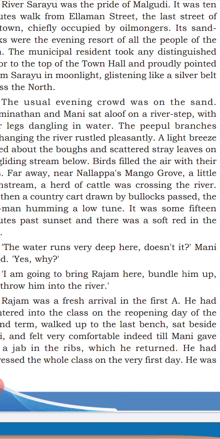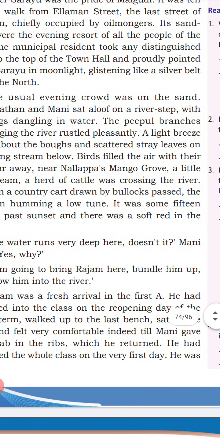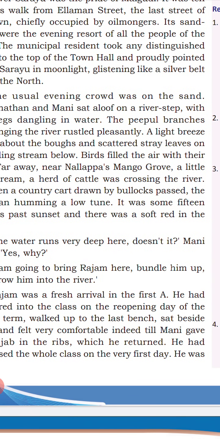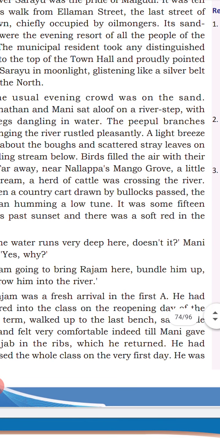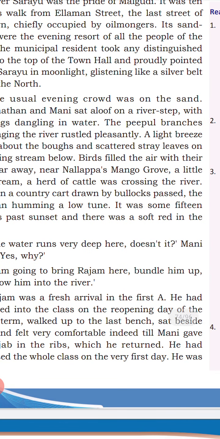Who's the owner? Nalapa is the owner. Actually, it happened in Karnataka state. So the name Nalapa is also there, another character, very innocent villagers are mentioned here. Swaminathan, Mani, Nalapa. Nalapa's grove is there, where they cultivated mango.